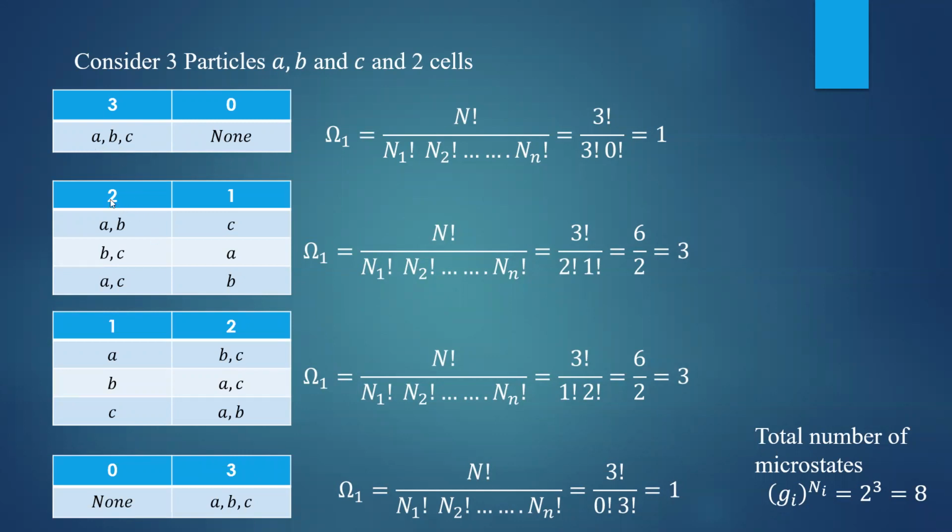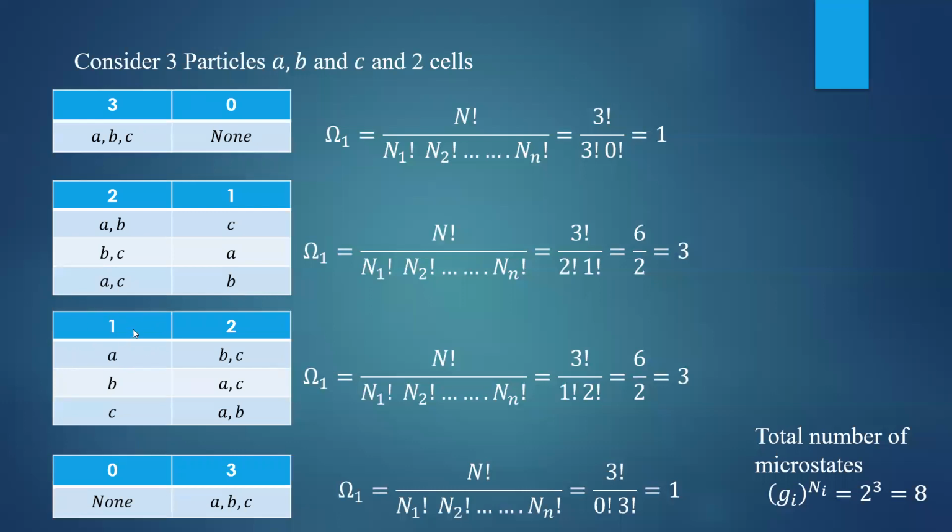Let us take the second combination: 2 particles in the first cell, 1 particle in the second cell. You can find 3 different possibilities, so the number of ways should be equal to 3. Let us check the formula. Omega 1 equals N factorial by n1 factorial into n2 factorial, and so on. Remember, n1 is 2, n2 is 1. Therefore, it will be 3 factorial by 2 factorial into 1 factorial, so that will be 6 divided by 2, which gives you 3. So 3 different ways are there: ABC, BCA, ACB, like that.